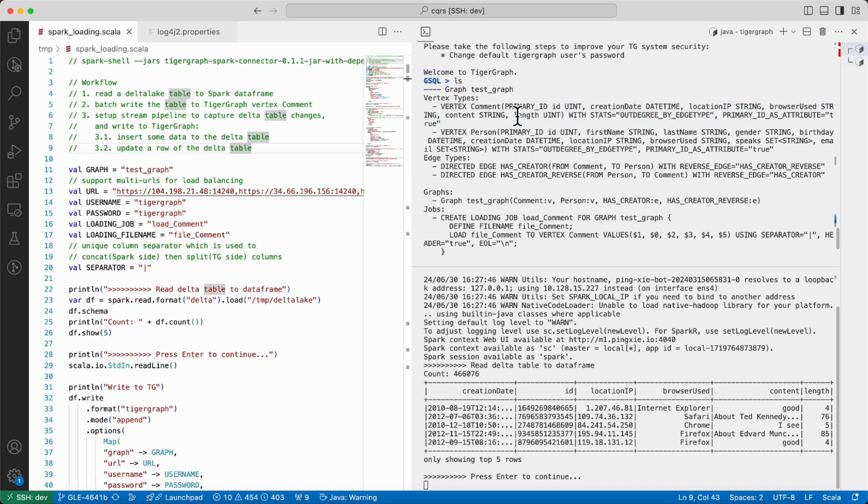First, let's check the graph schema. Our target is the comment vertex. Next, let's examine the Delta Lake table, which contains 466,076 rows.